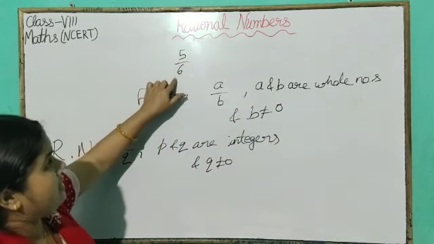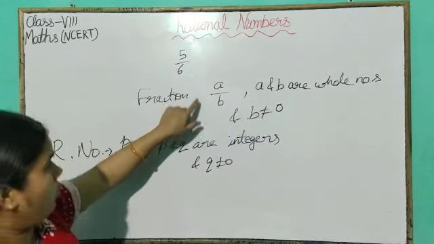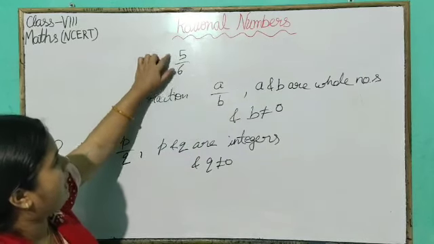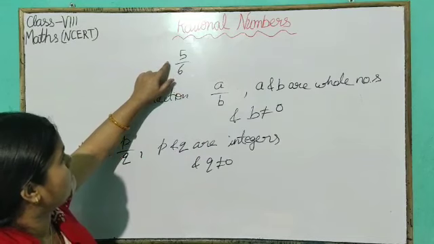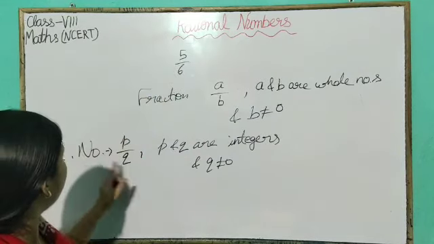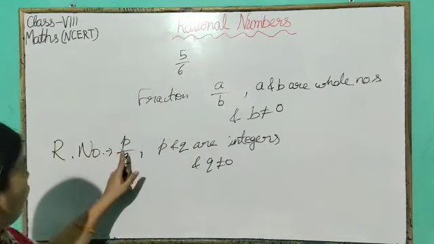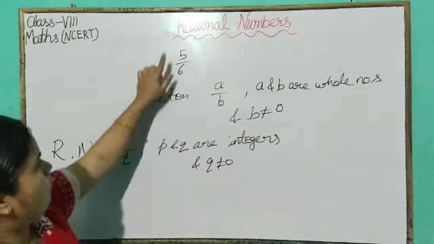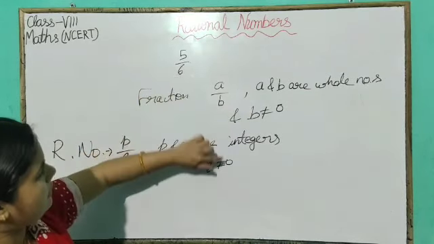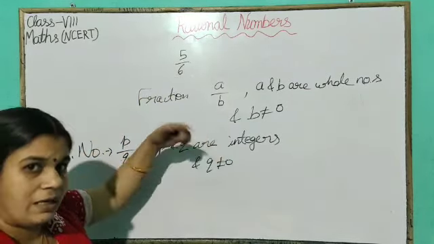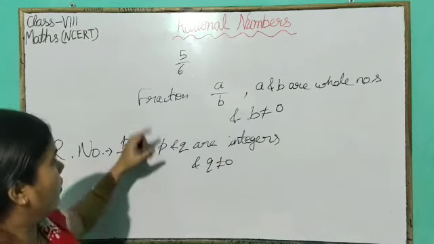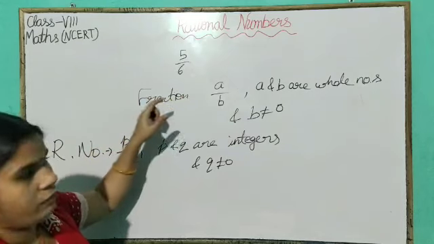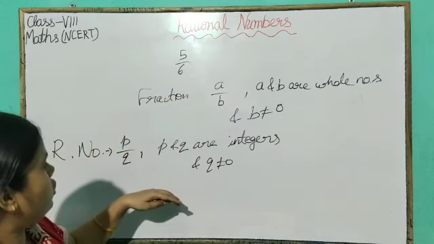Now we can say 5 by 6 is a fraction because it is in the form of a by b, and 5 and 6 are whole numbers. And also this 5 by 6 is a rational number because it is in the form of p by q, and 5 and 6 are integers. So we can say all the fractions are rational numbers. Any fraction you take, all fractions are rational numbers.